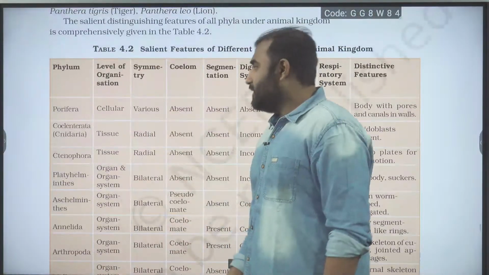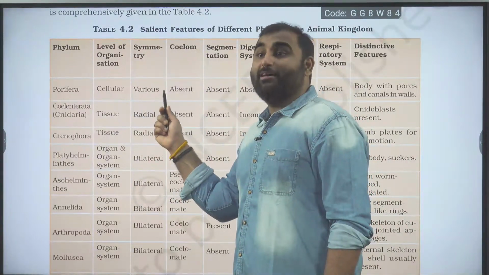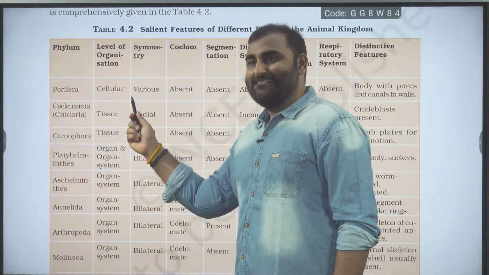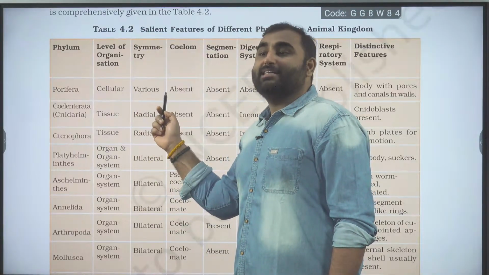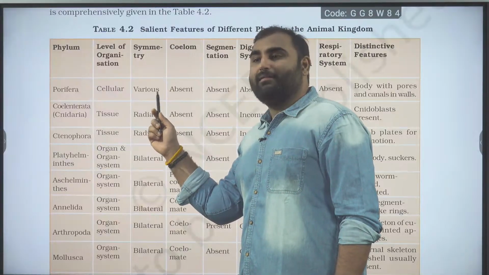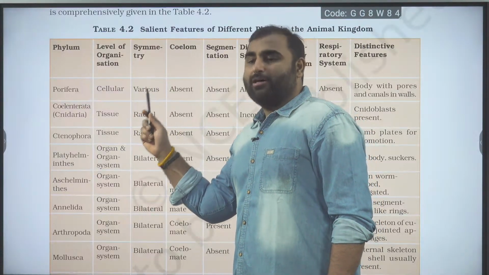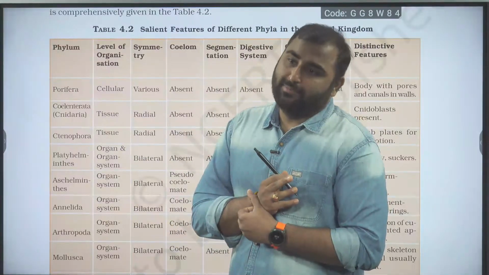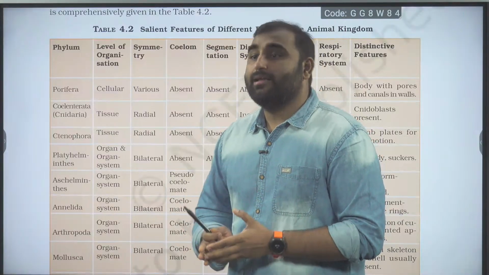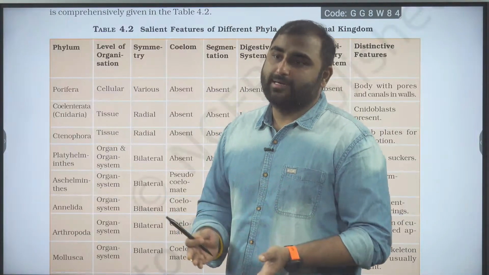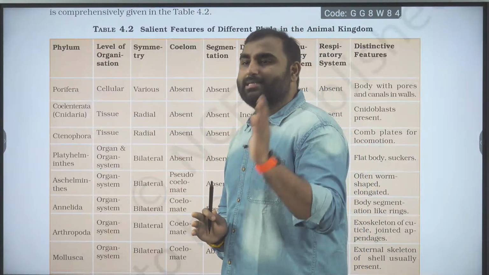Quickly talking about the symmetry. In Porifera, see what they have written. Have they written asymmetrical? No. See, NCERT people are very naughty. They have written various symmetry because the majority of sponges are asymmetrical. But for your NEET exam, remember, the majority of Porifera is asymmetrical. Very few of them may show radial symmetry. That's why they have written various here. But for our exam, we will say asymmetrical.